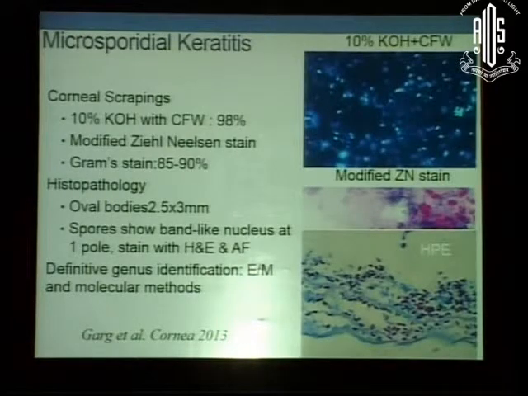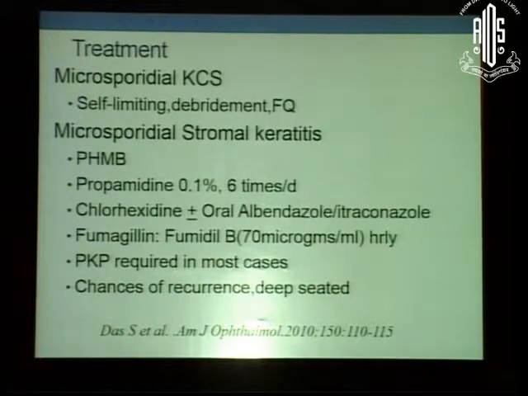It can be identified on KOH, Ziehl-Neelsen stain, and Gram stain, and histopathologically it shows a banded nucleus with HNE. For definitive genus identification, you have to do electron microscopy and molecular methods. Microsporidial keratoconjunctivitis is self-limiting, and people have also done debridement and used fluoroquinolones. Various drugs have been used for microsporidial stromal keratitis, such as PHMB, propamidine, chlorhexidine, and fumagillin.